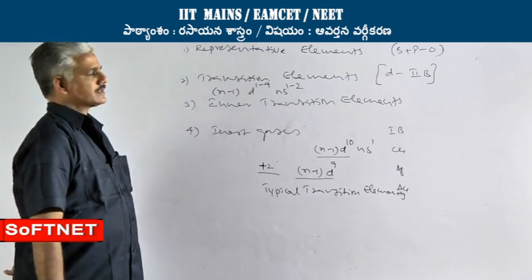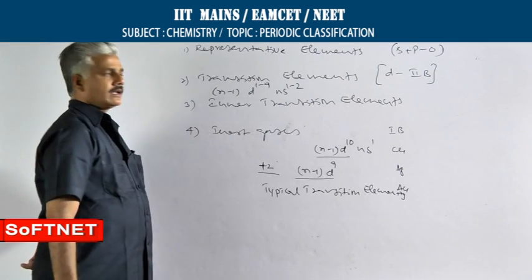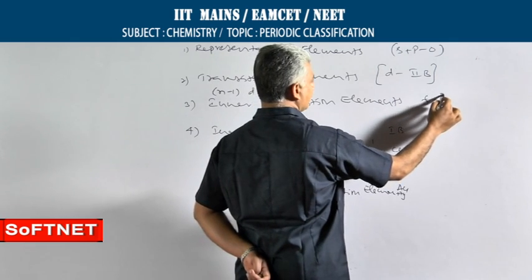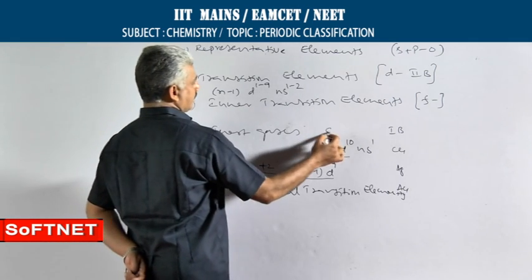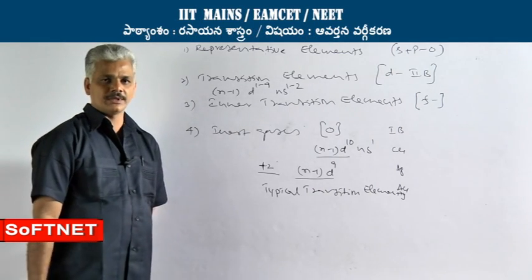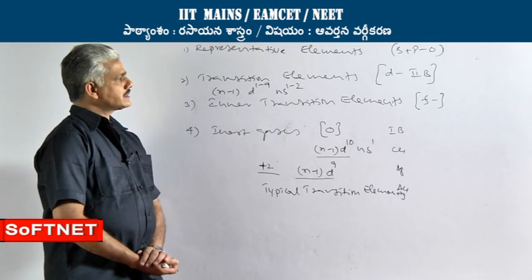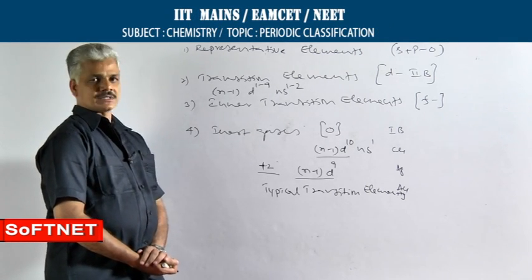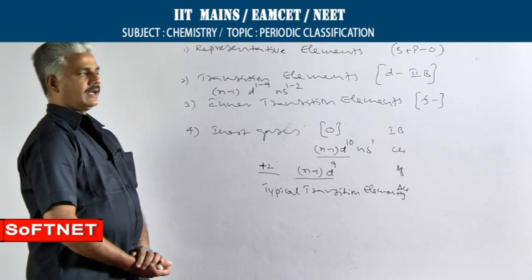Their general characteristics are similar to those of d block elements. Then inner transition elements: practically there is no difference between F block elements and inner transition elements. Zero group elements are called inert gases because they do not participate in chemical reactions under normal conditions. So, this type of classification is based on the chemical properties of the elements.